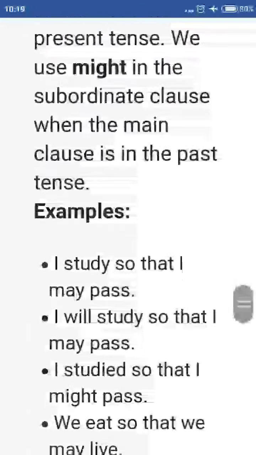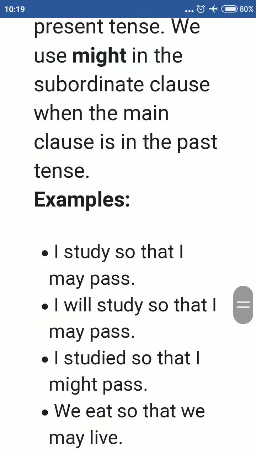See the example here. I study so that I may pass. Here you can see the subordinate clause expresses purpose. So that I may pass. So here it may contain can or may. If it expresses purpose, then this clause contains can or may. Sometimes could, might as well.